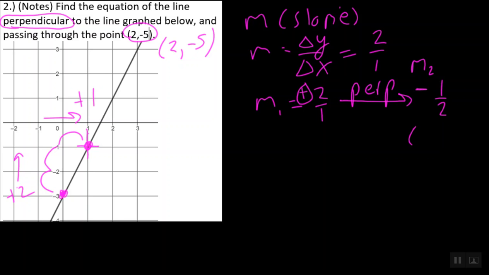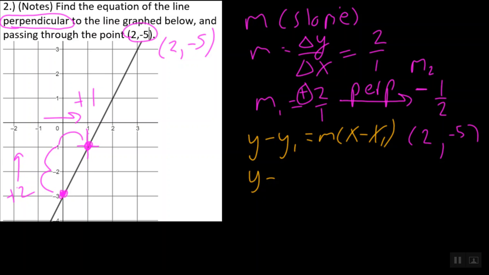Now from here, I'm also going to write my point. My point is 2, negative 5. And from here, I'm going to use a different color this time. I'm going to use y minus y1 equals m parentheses x minus x1. And we're going to plug in everything in purple. So what's our formula look like? Well, it's y minus, and switching into purple, I know that here's my x1 and my y1 value, so my y1 value has to be negative 5.